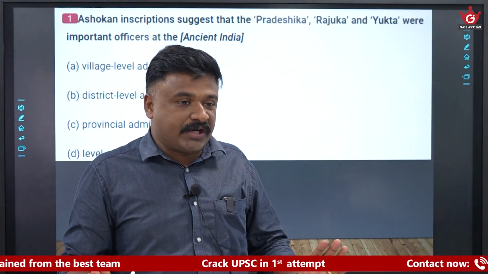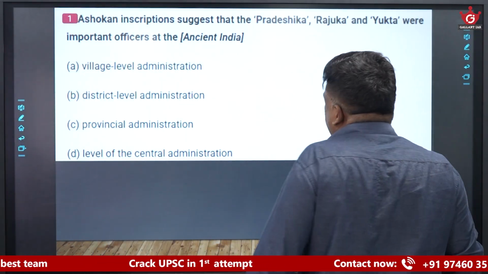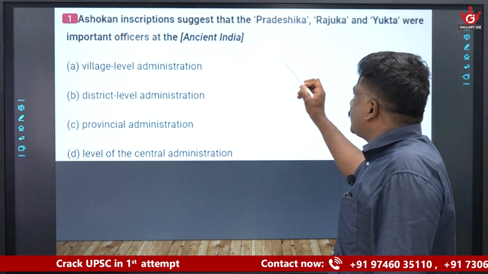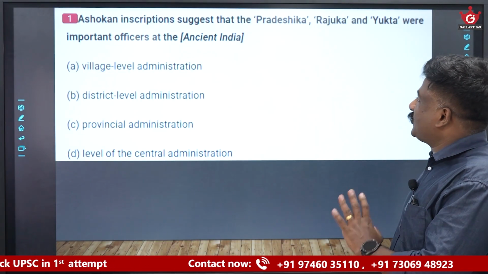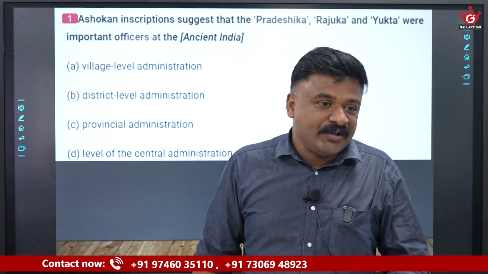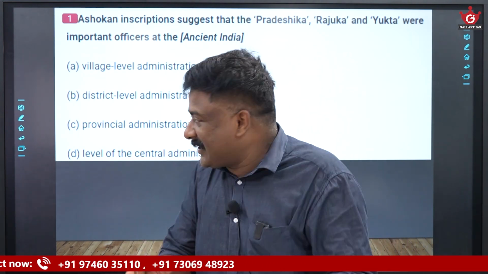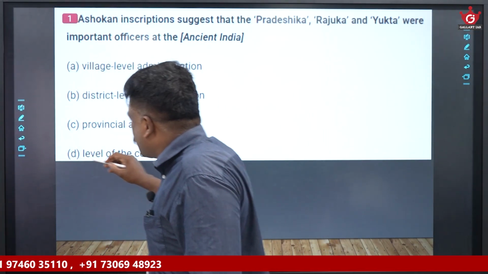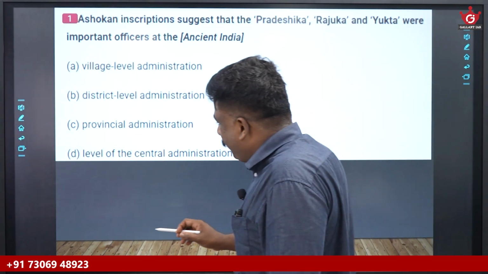In 2025 they asked a question. The question was very simple. What was that? Ashokan inscription suggests that Pradeshika, Rajuga, Yukta were important officers at what level? So this is very, very critical that when you study the history, especially the Mauryan Empire,